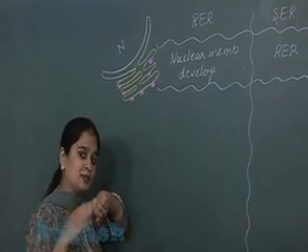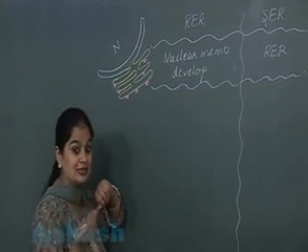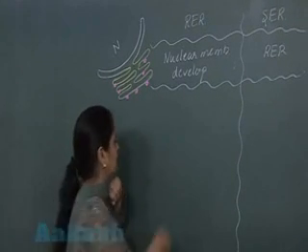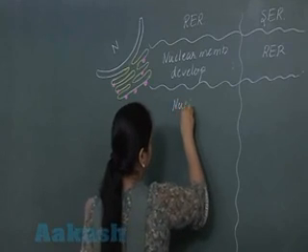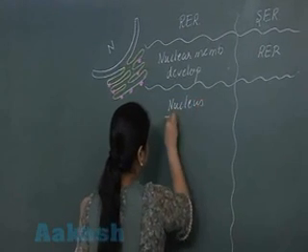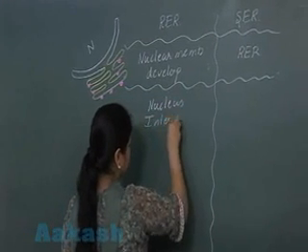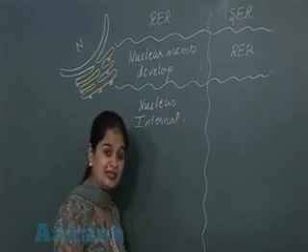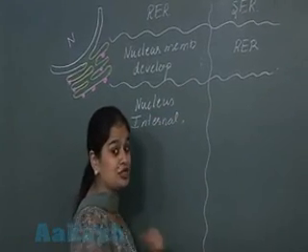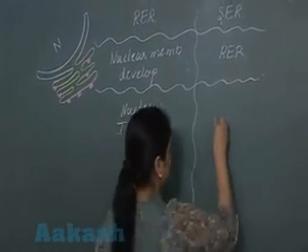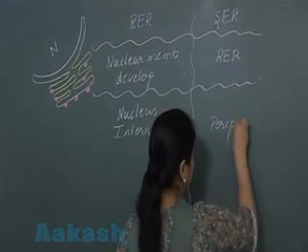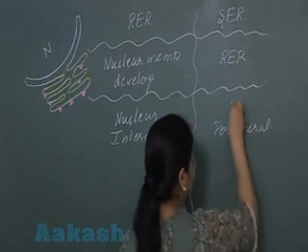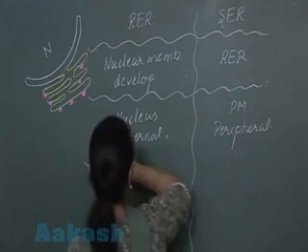Yes, the position is internal, that is it is connected with the nucleus. ये न्यूक्लियस के साथ कनेक्टेड है. बट जो SER है, जनरली इसकी जो पोजीशन है वो पेरिफेरल है. The position is peripheral, it is connected with the plasma membrane.